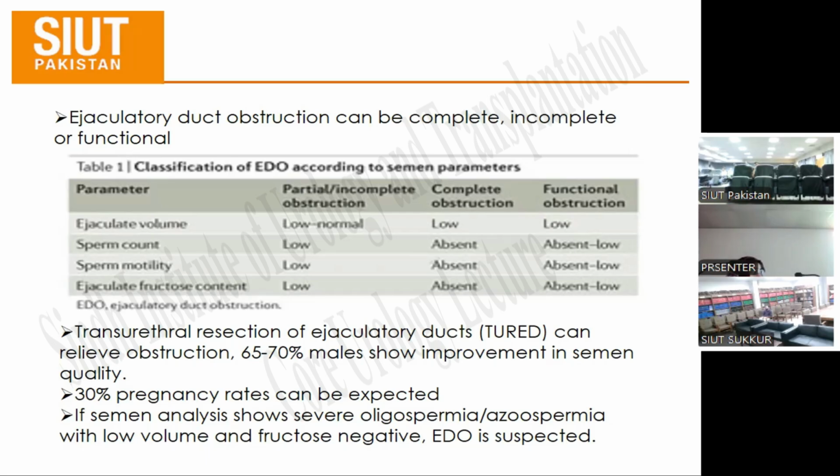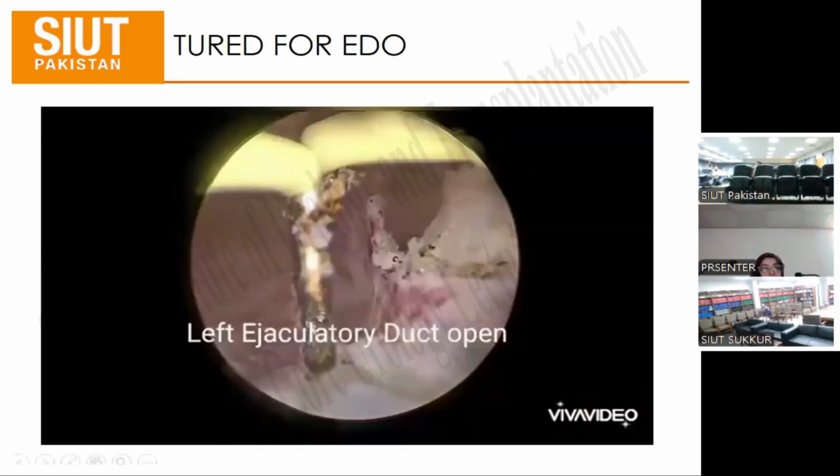Both can be seen on semen analysis, and both can be diagnosed with multiple parameters like transrectal ultrasound, to see the seminal vesicles diameter and the seminal vesicular ducts diameter and length. They can be diagnosed easily. So I have a describing video for TURED.